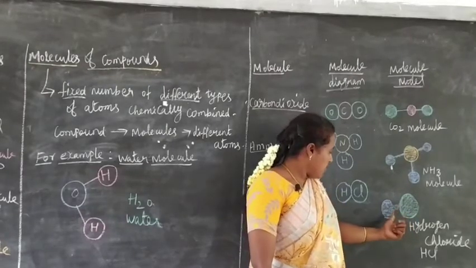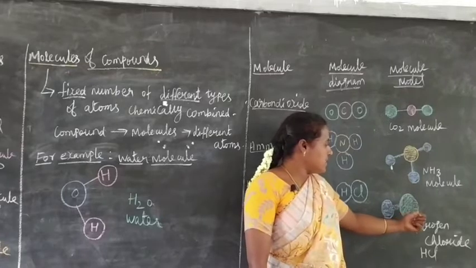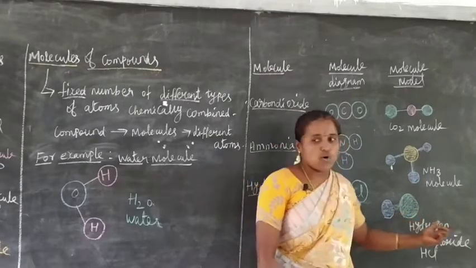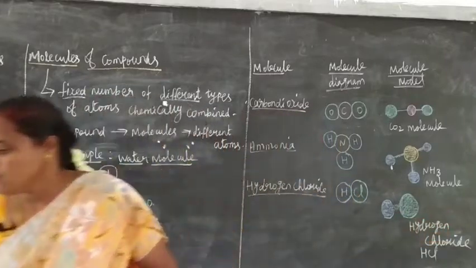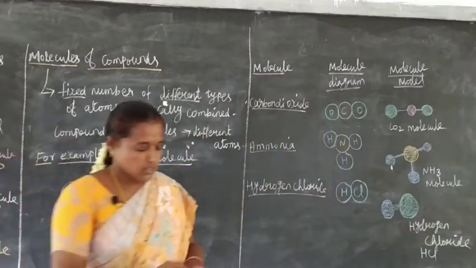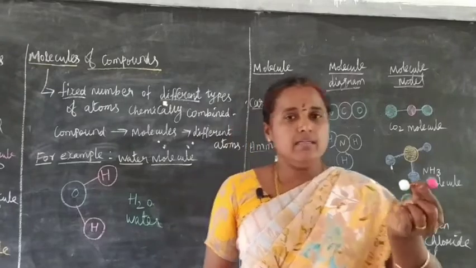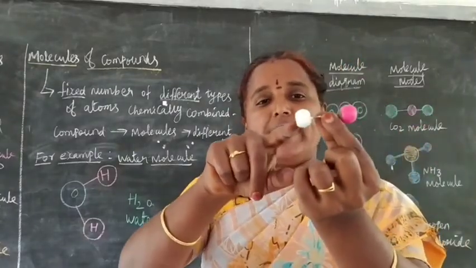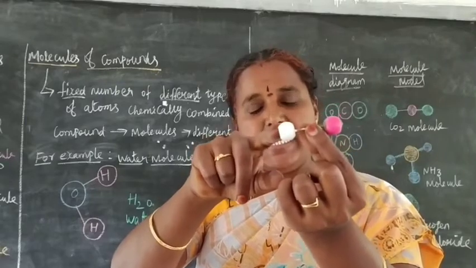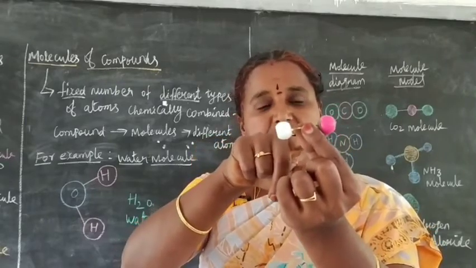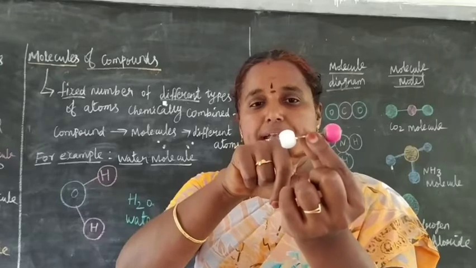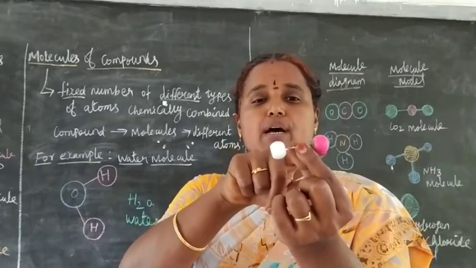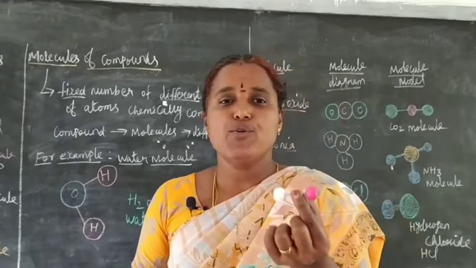One atom of hydrogen combined with one atom of chlorine. Consider the white bead as hydrogen atom and the pink bead as chlorine atom. One hydrogen atom combined with one chlorine atom to form hydrogen chloride.